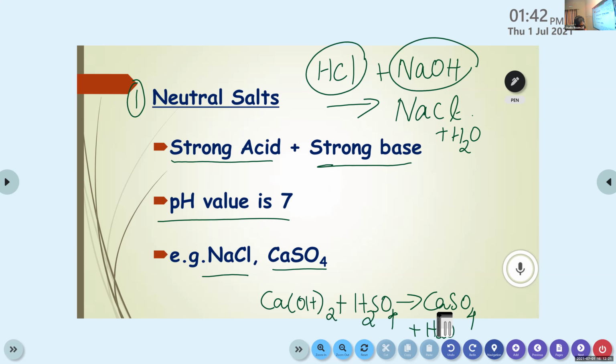This is clear? Can you repeat? When the strong acid and strong base combine together, neutral salt is formed. HCl is an example for strong acid. NaOH is an example for strong base. So here the salt formed is NaCl, it belongs to neutral salt. Another example, Ca(OH)2 is a strong base, then H2SO4 is a strong acid. They react together to form the neutral salt CaSO4. This is clear? Yes.